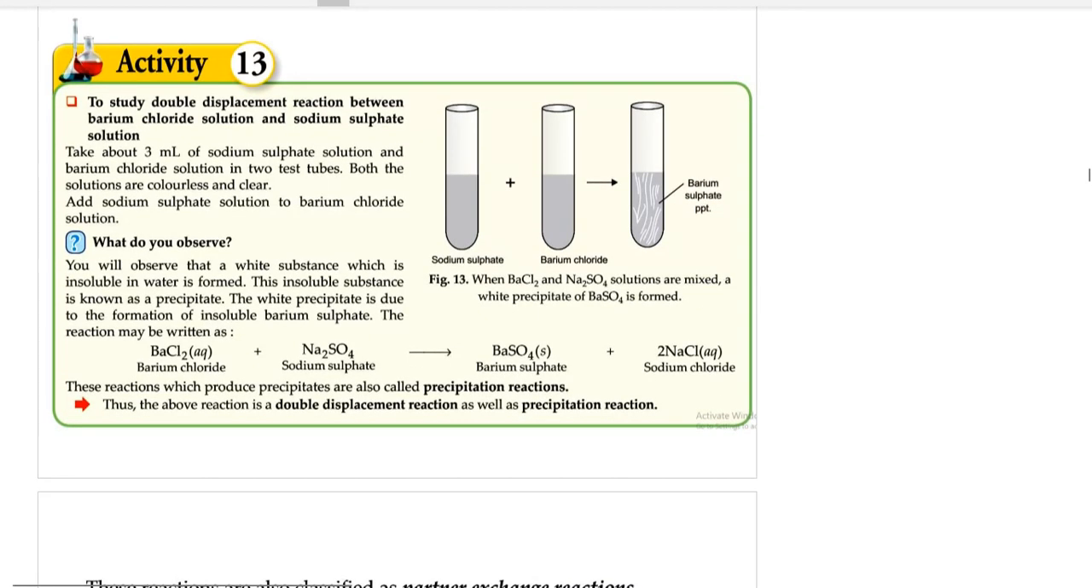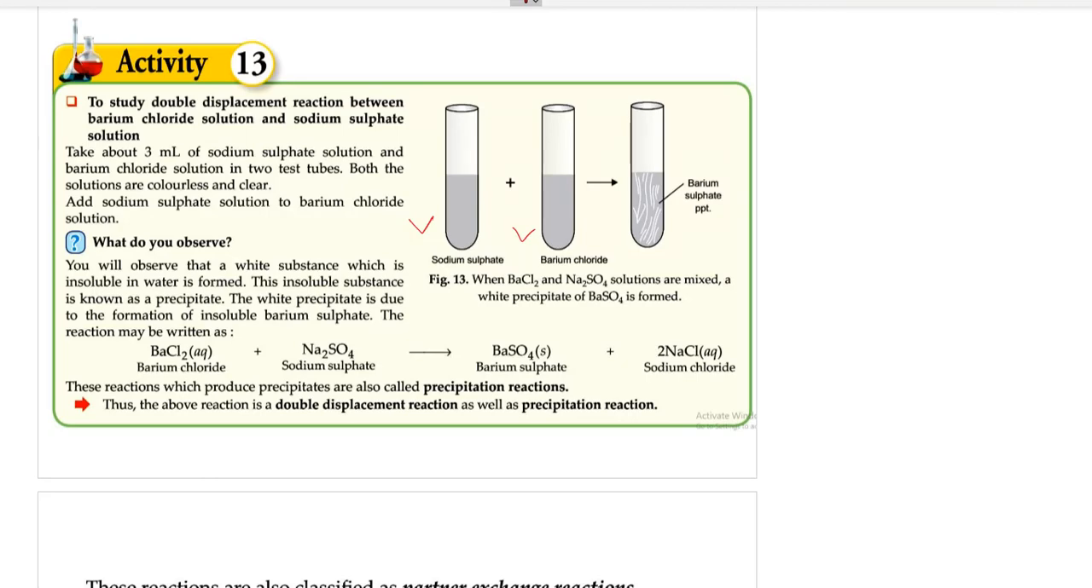Very good example they have given over here. Sodium sulfate solution. Sodium sulfate solution plus barium chloride solution, right? Sodium sulfate and barium chloride. What is the color? I think both are colorless. Is it given somewhere? Yeah, both are colorless.